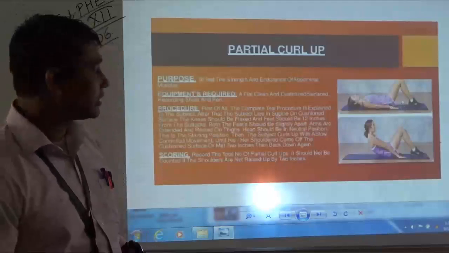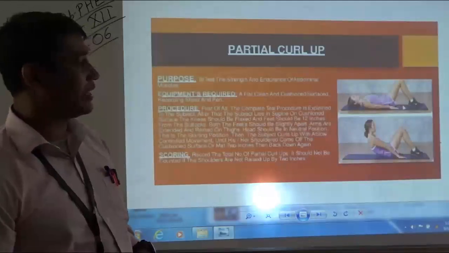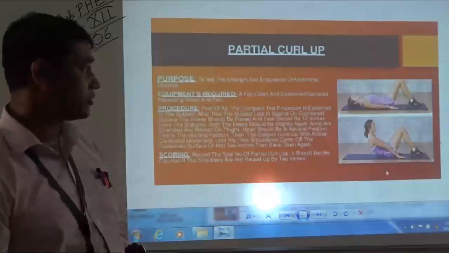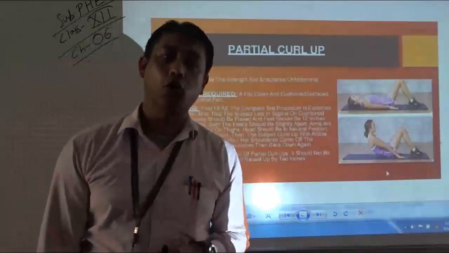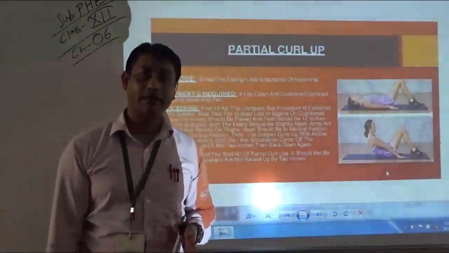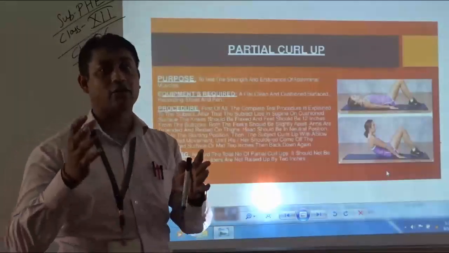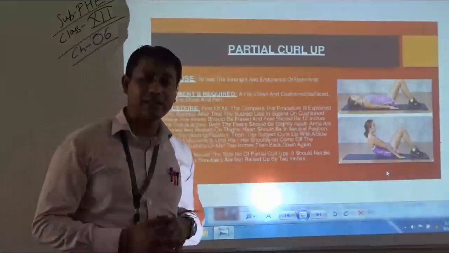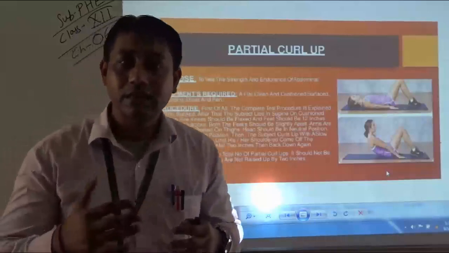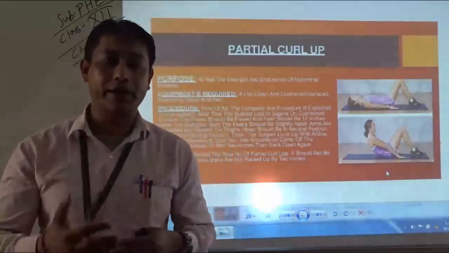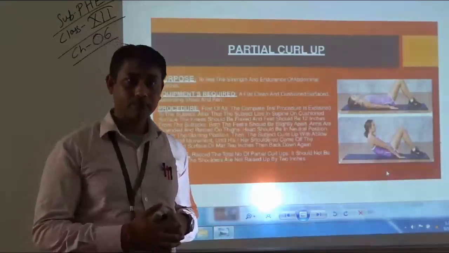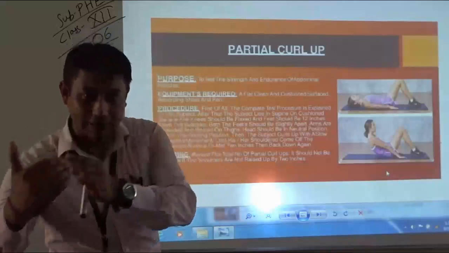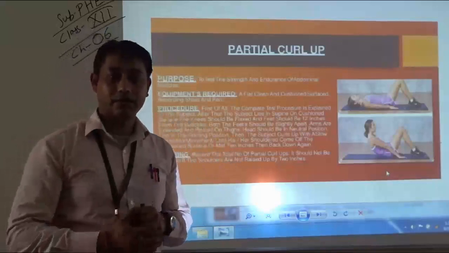I repeat, the ankle should be 12 inches away from the buttocks of the subject. Next, on the command go, given by the test taker or the examiner, the subject will start raising his upper body up, and after coming up, the subject will again go back.